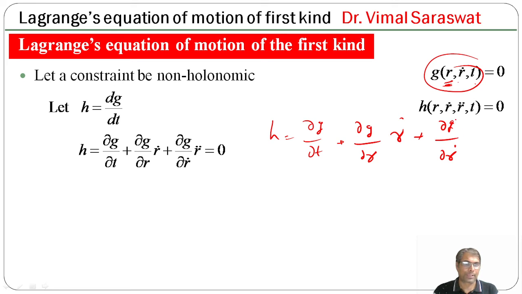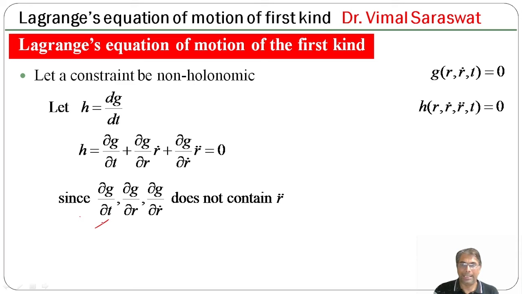Here we are differentiating g with respect to r dot into del r dot by del t, that is r double dot. So h equals del g by del t plus del g by del r into r dot plus del g by del r dot into r double dot is equal to 0.